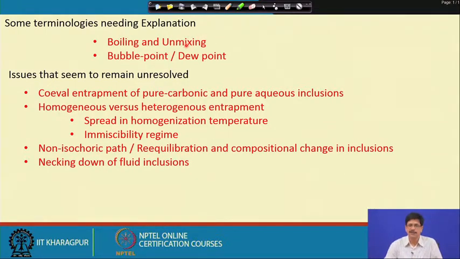We also know that such unmixing has a very important significance in terms of the transport properties of the mixed aqueous carbonic homogeneous fluid, and also indicates pressure temperature conditions of entrapment, and many very important implications can be made out of this.